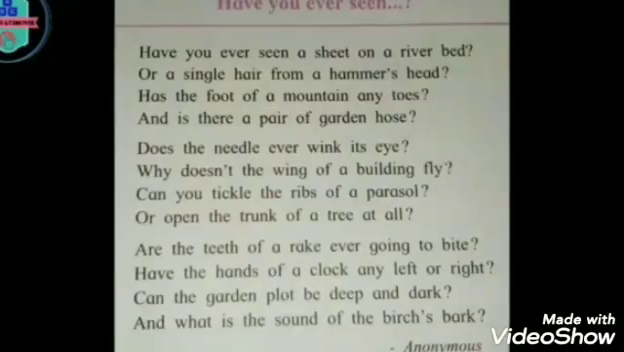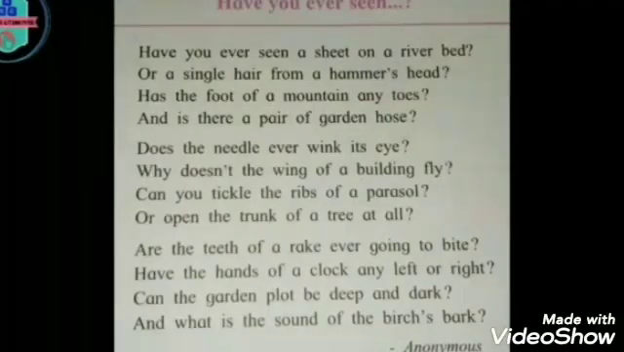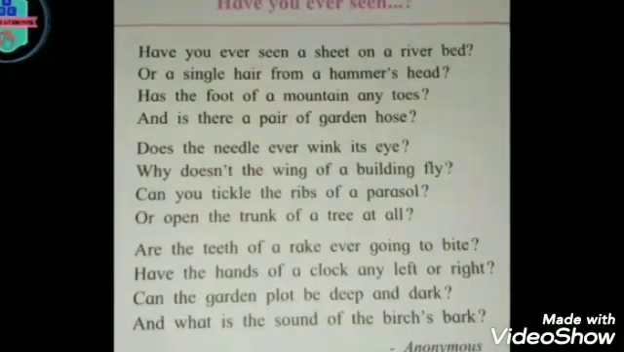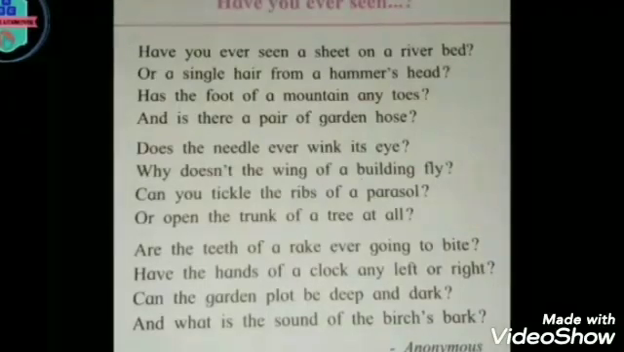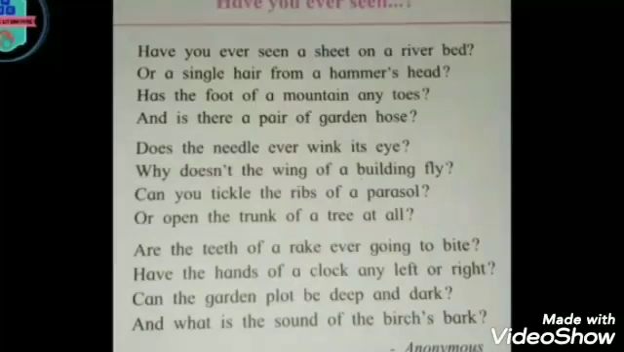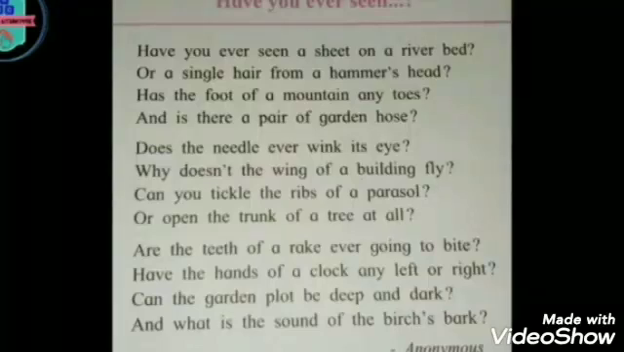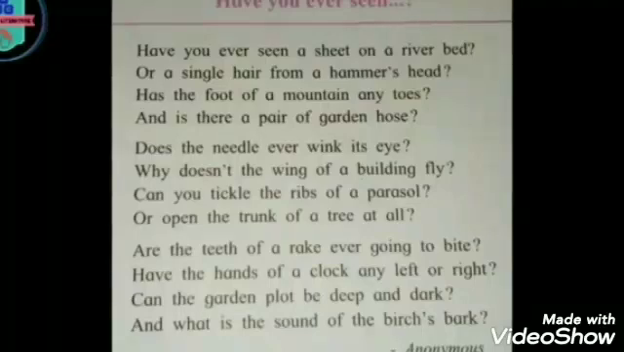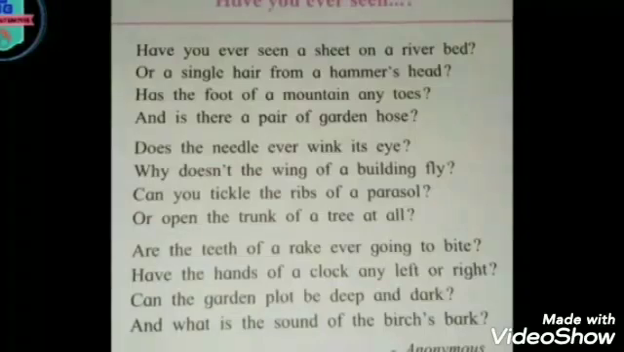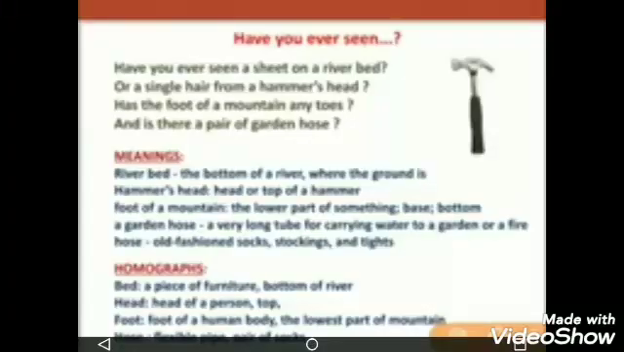The poet is anonymous. It means we do not have much information about who has composed it. So in this poem, we will see the meaning of the stanzas one by one. The first stanza is, have you ever seen a sheet on a river bed? In this line, the homograph is bed. We know that there are two meanings of bed. One is a piece of furniture, and the second meaning, in river bed, is the bottom of a river where the ground is.